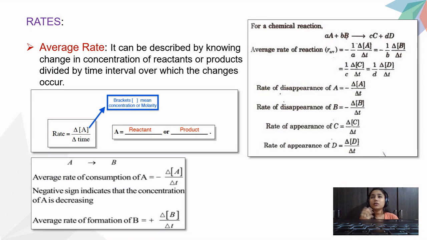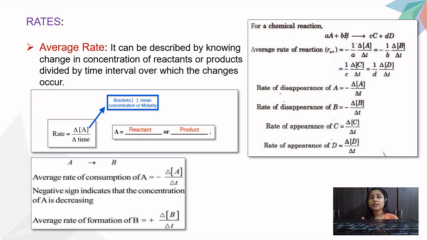We cannot say the average rate of the reaction for reactant A is different, for B it is different, for C it is different. No, we have to generalize it and say that the average rate of the whole reaction is so and so. So we divide by the stoichiometric coefficient so that we equalize the equations. It is just to equalize the equation that we divide with the stoichiometric coefficient.